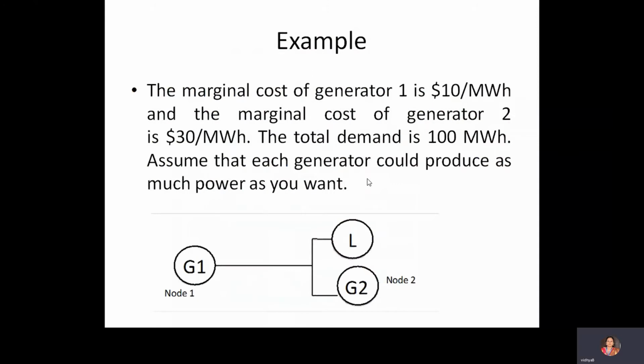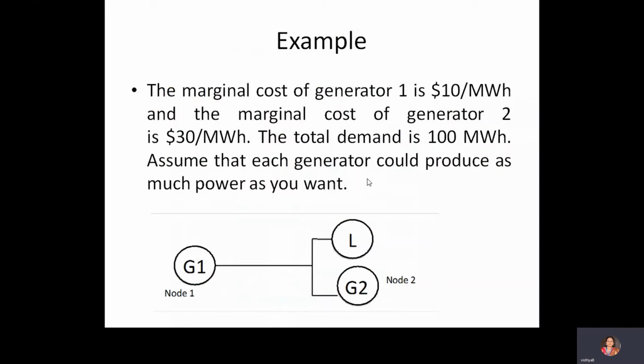Here I will go with an example so that you can understand easily. The marginal cost of generator 1, you need to remember, is $10 per megawatt hour, and generator 2 is $30 per megawatt hour.